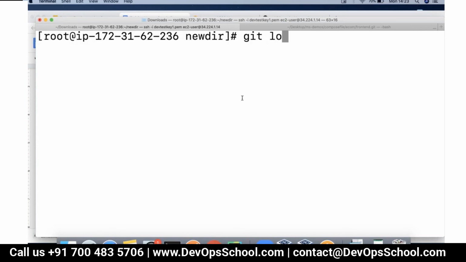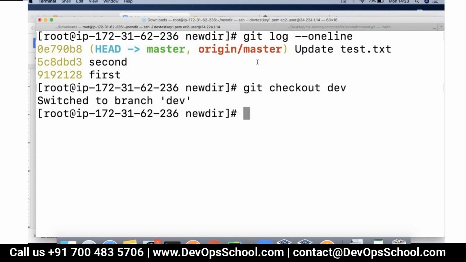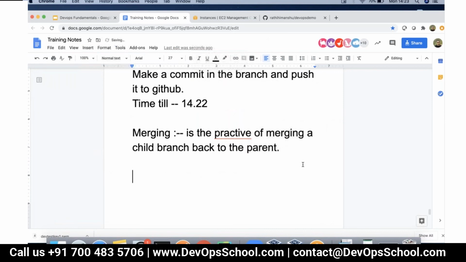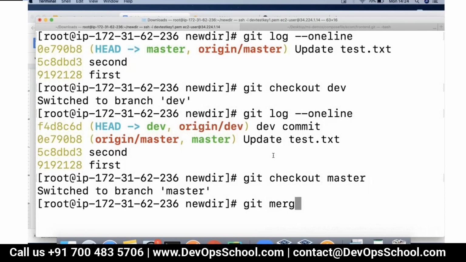So if you do git log --oneline, look, this is our master, and if you do git checkout dev, we can see dev is ahead of master by one commit, right? Now, first of all, I'm going to talk about a merge type called fast forward merge. In the fast forward merge, the parent branch doesn't really have any new commits. So how do we do that? I'll do git checkout master, and I'll do git merge dev.